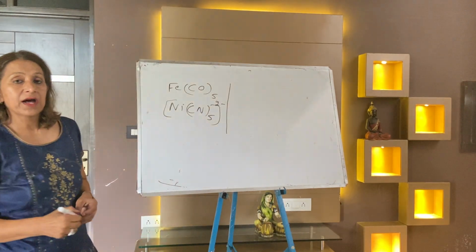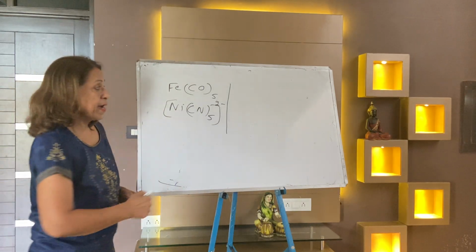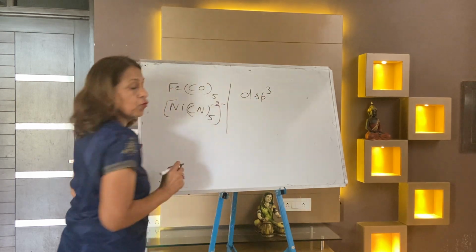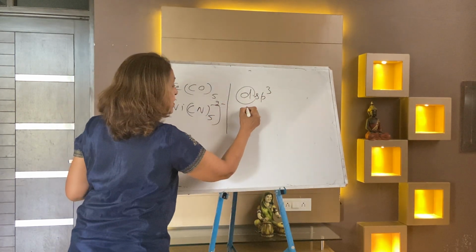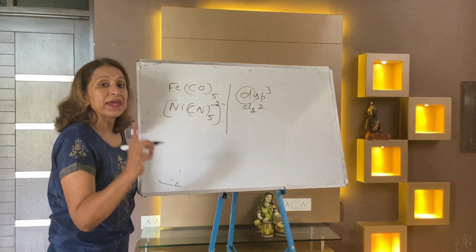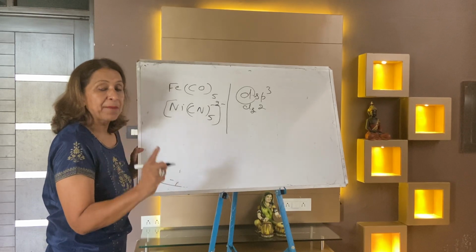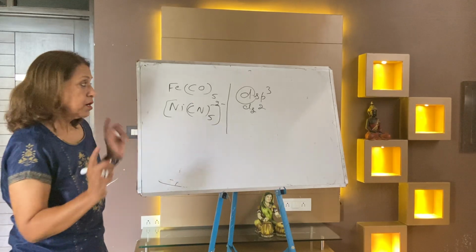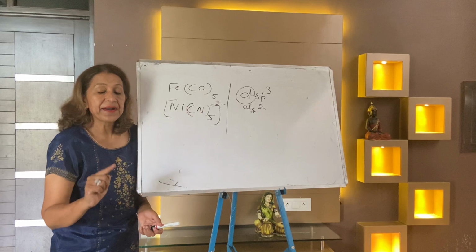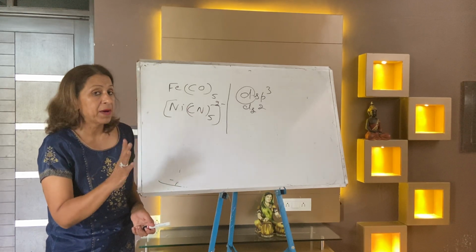Okay, now dear children, when the coordination number is 5, the hybridization is dsp3. 1, 2 and 3, 4. The d orbital is always dz square. Okay, now the shape is trigonal bipyramidal. Trigonal bipyramidal, dipole moment is 0. Write down everything: when there is coordination number 5, hybridization is dsp3, dipole moment is 0, trigonal bipyramidal.